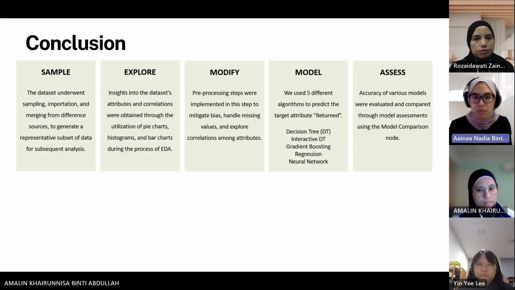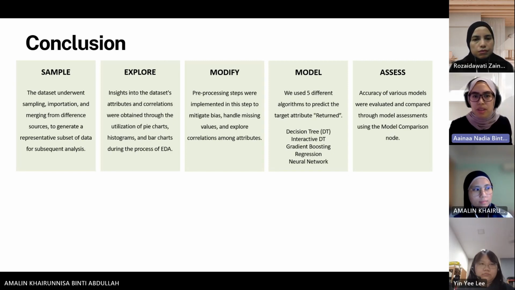In order to summarize this whole project, we have covered 5 steps in SEMMA, which consists of sample, explore, modify, model, and assess. During the sample step, the dataset undergoes sampling, importation, and merging from different sources. As for explore, insights into the dataset's attributes and correlation were obtained through the utilization of bar charts and histograms during the process of EDA.